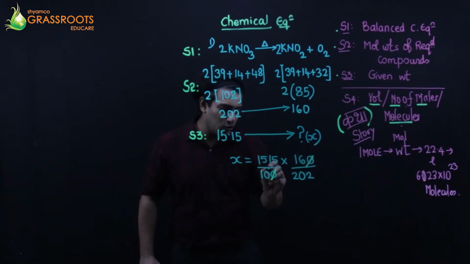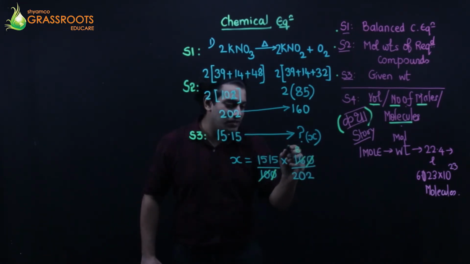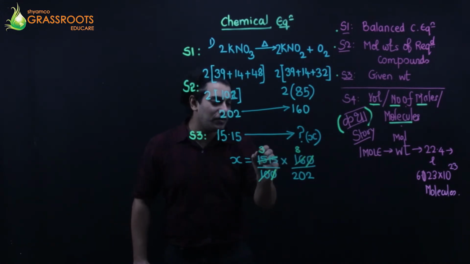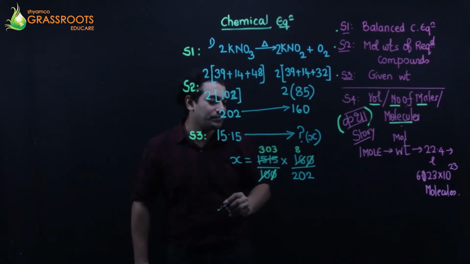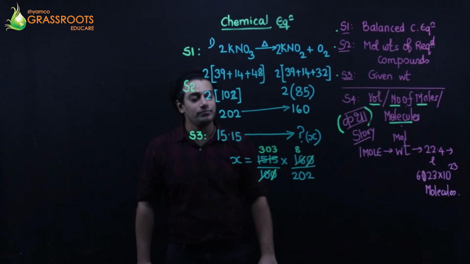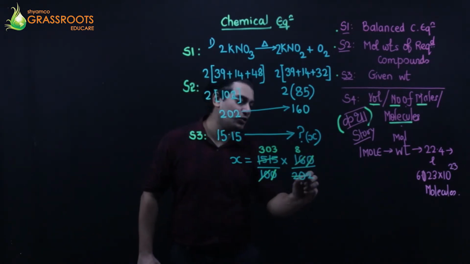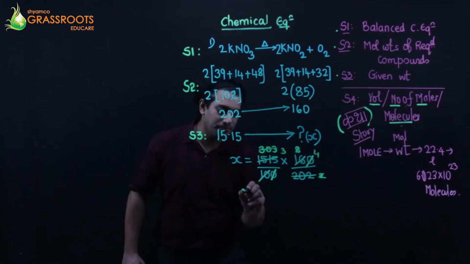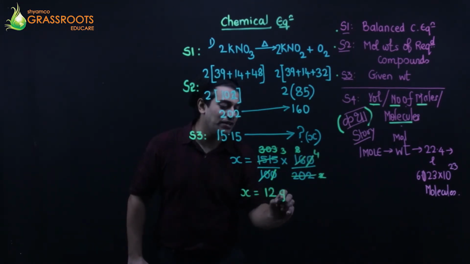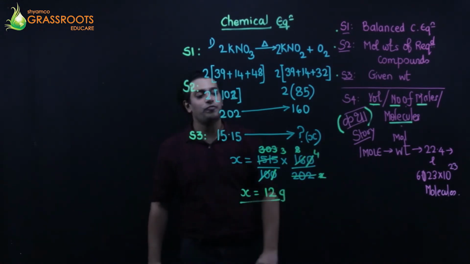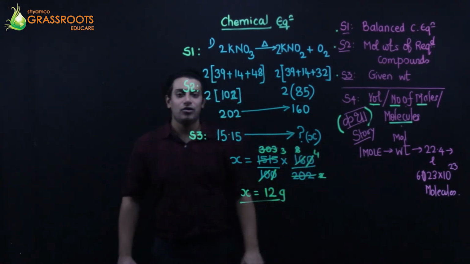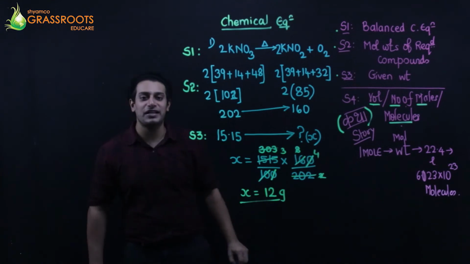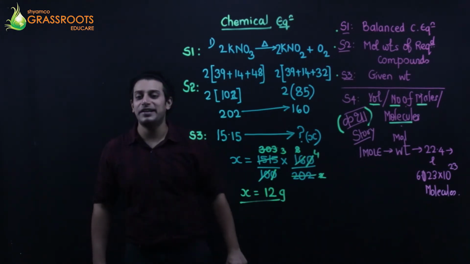Okay. 2 5s are, 2 8s are, 5 1s are, 5 303s are. Then 101 2s are, 101 3s are, 2 4s are. So your answer is 3 into 4. You will get 12 grams of potassium nitrite on heating 15.15 grams of potassium nitrate.